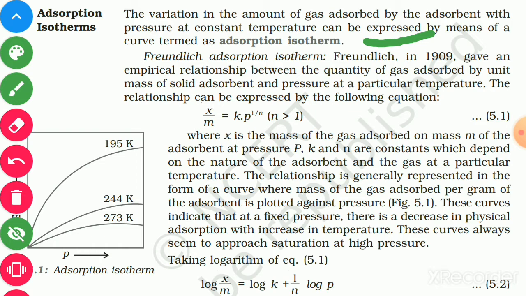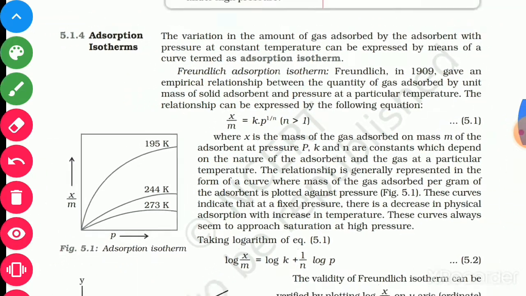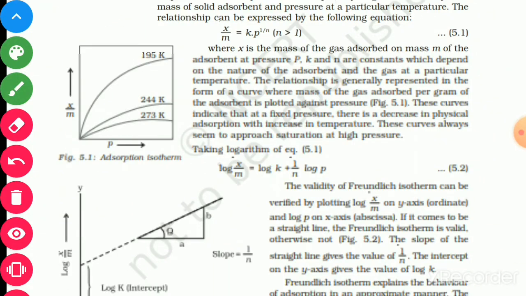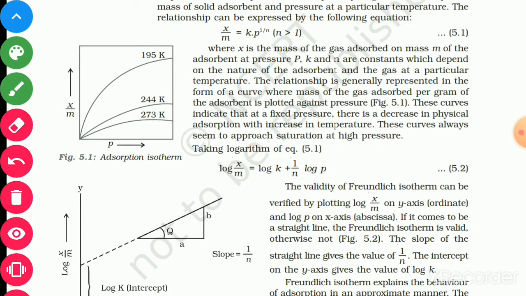The relationship can be expressed by the following equation: x/m = k p^(1/n), where n is greater than 1. x/m is the amount of adsorbate. x is the mass of the gas adsorbed on mass m of the adsorbent at pressure P.